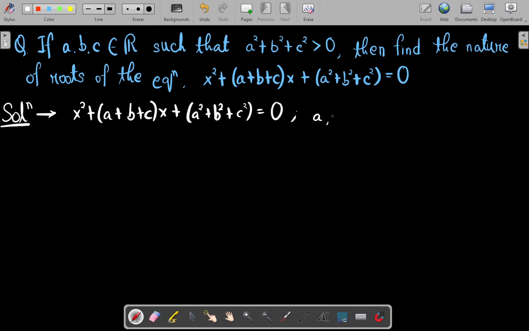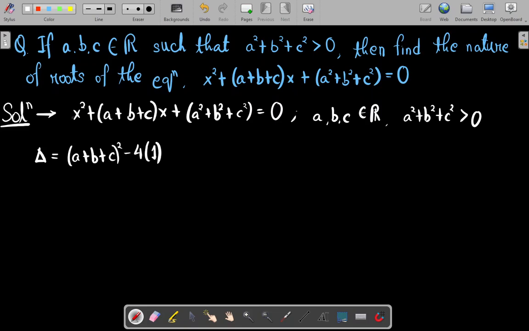We are given that a, b, c are real numbers and a square plus b square plus c square is positive. So the discriminant of this equation will be b square, that is the coefficient of x, that is (a plus b plus c) whole square, minus 4 times 1, where 1 is the coefficient of x square, and the constant term is a square plus b square plus c square.